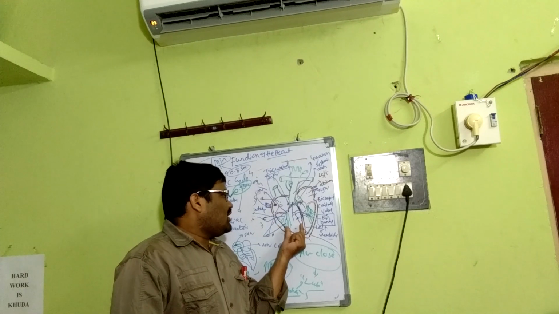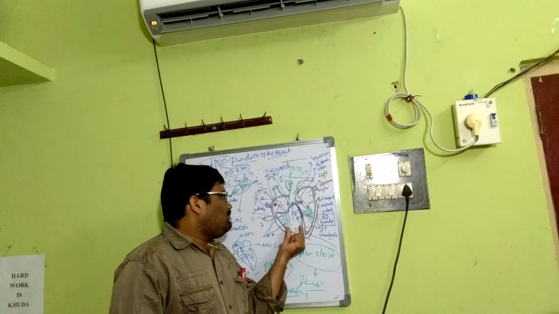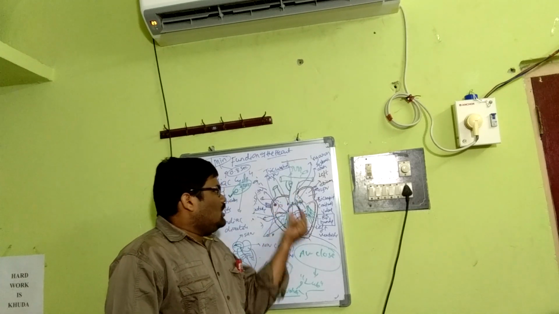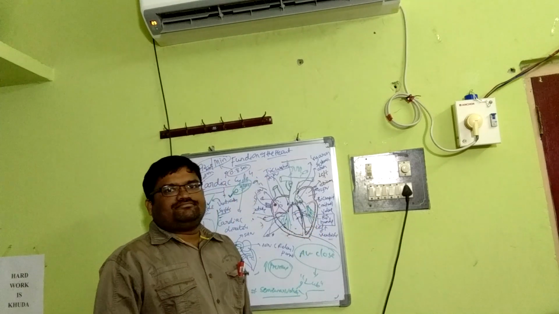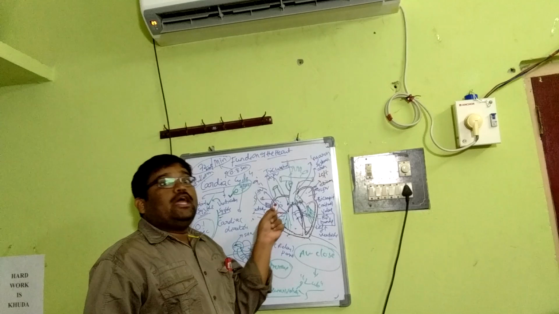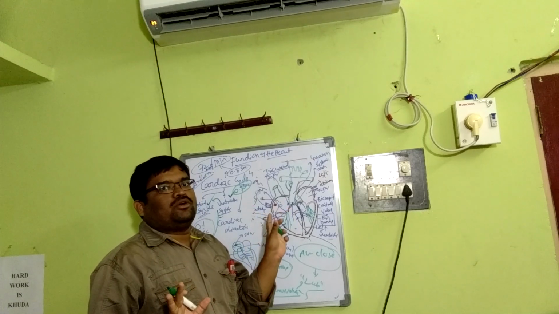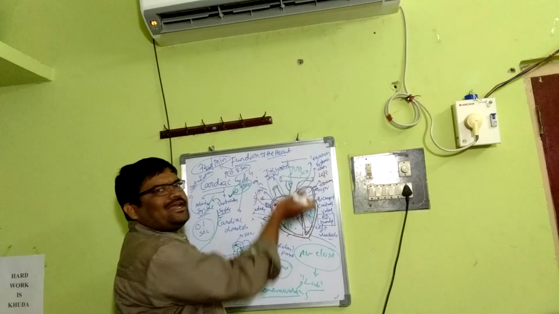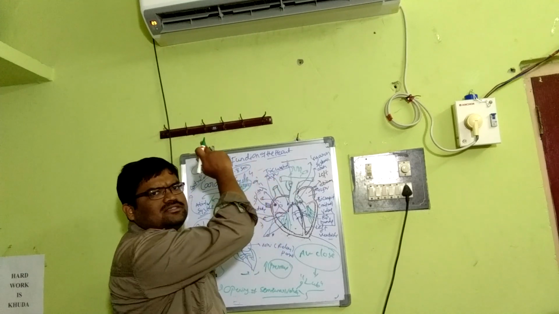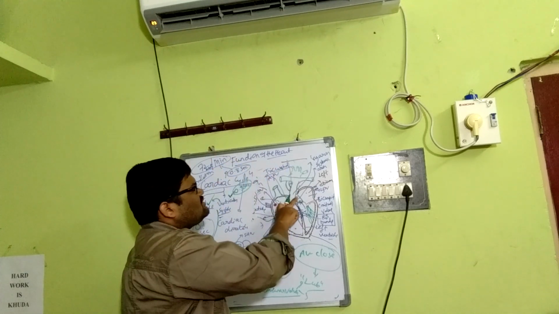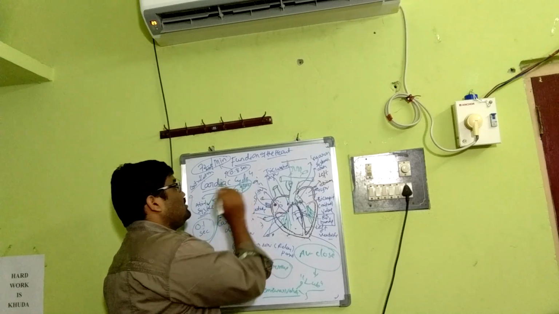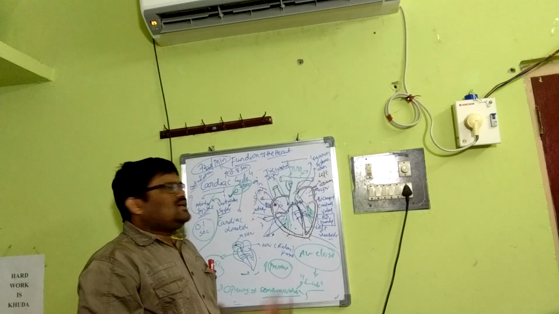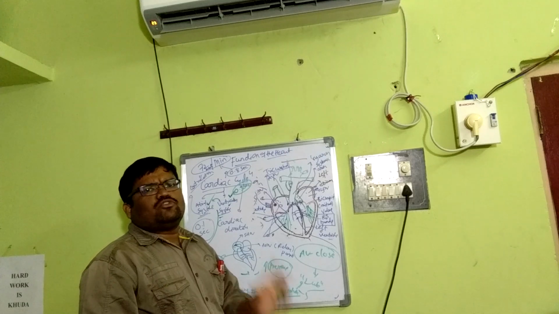That means from the right ventricle, the deoxygenated blood goes into the pulmonary arch, whereas from the left ventricle, the oxygenated blood goes into the systemic arch. Because of ventricular systole, they open. This is very important. From there it goes to circulation: the pulmonary arch goes to the lungs for oxygenation, whereas the systemic arch supplies different arteries. So that is ventricular systole, which lasts for 0.3 seconds. The most important thing is that the AV valves close and the semilunar valves open.